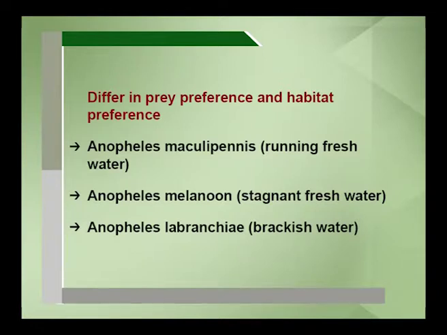The example is the mosquito, the common Anopheles mosquito. There are a lot of species. How? By using the habitat we can categorize. For example, Anopheles maculipennis: the larva of this Anopheles maculipennis thrives in running fresh water. Anopheles melanoon is found in stagnant fresh water. Anopheles labranchiae is present in brackish water. See how habitat is changing in the same geographical area. This is the best example for habitat isolation.